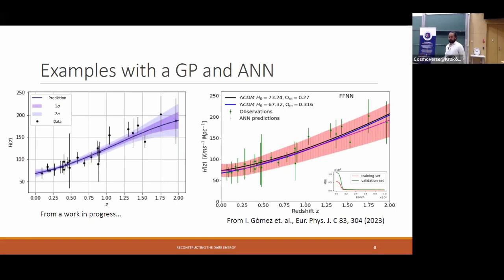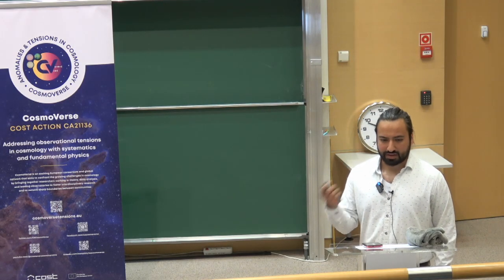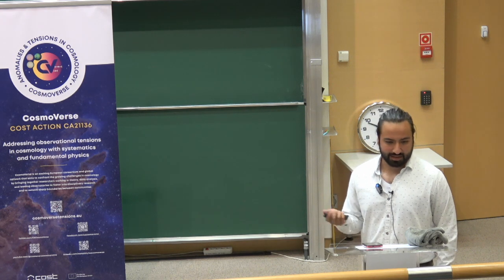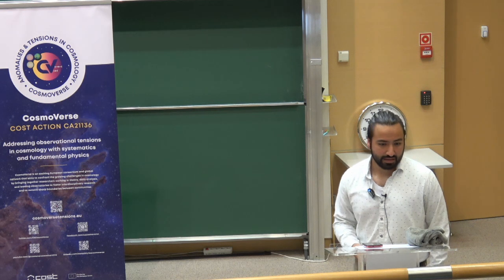When you use a neural network, like in this slide on the right, it's a little bit more complicated, and you cannot really talk about 1 sigma or 2 sigma because there are really different types of statistics and processes behind the neural network, but you can get something similar to the plot on this side. And this can help you get an idea of how, according to the data, the Hubble parameter has to behave, and you can then start making some assumptions or predictions with this.